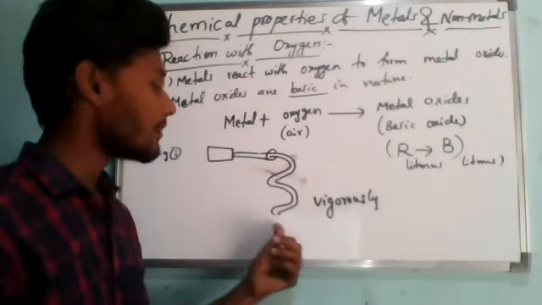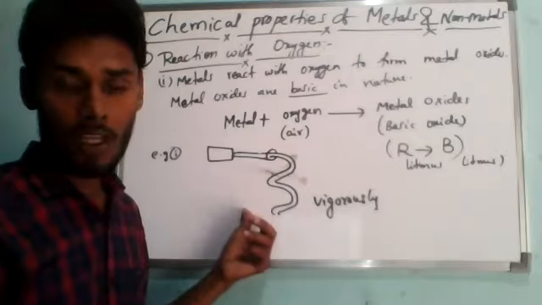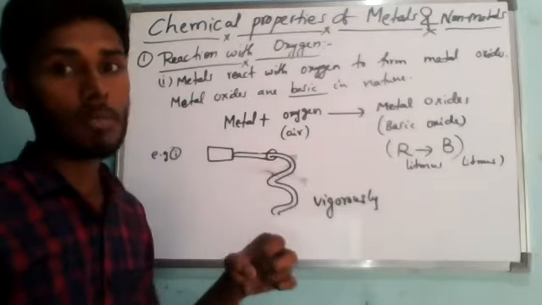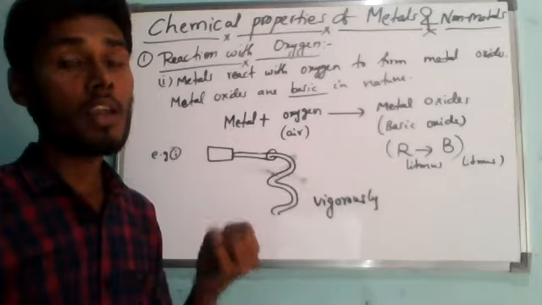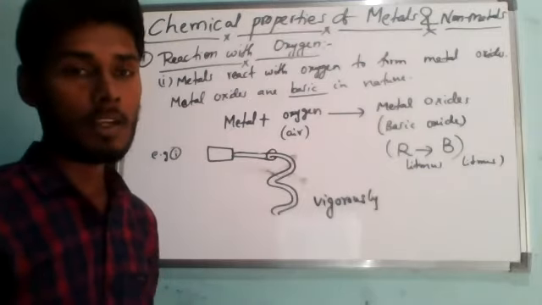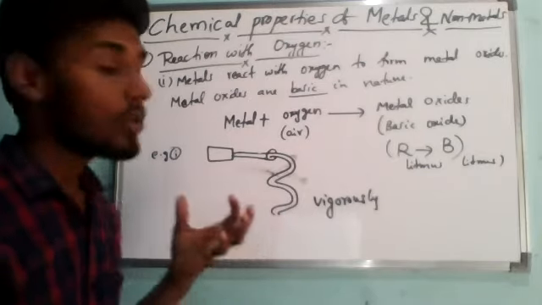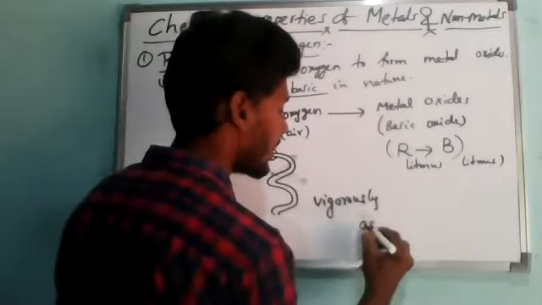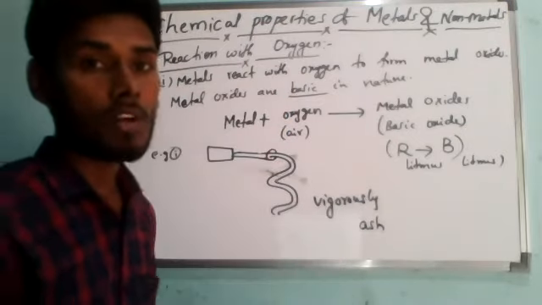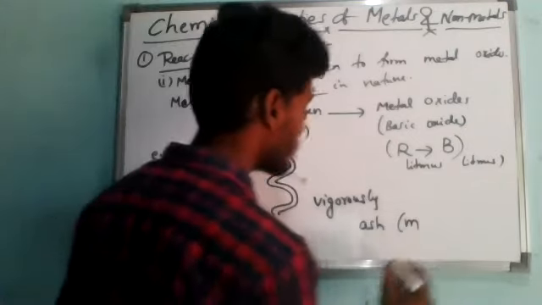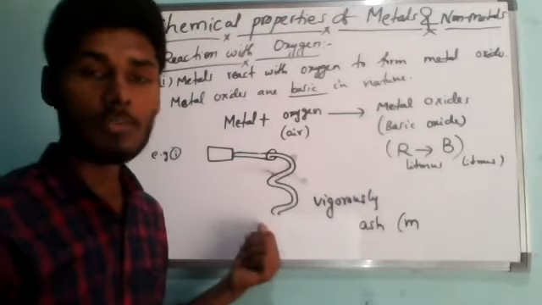The magnesium ribbon, once it catches fire, utilizes the oxygen from the air and burns vigorously, producing a bright white light. It forms the ash, which is called magnesium oxide. Before burning, this is called magnesium.